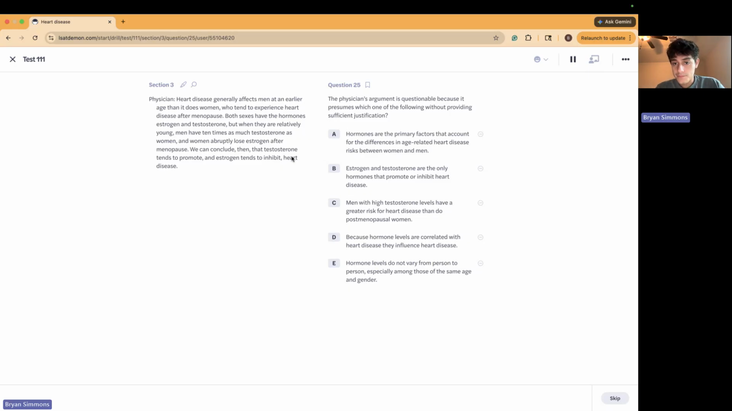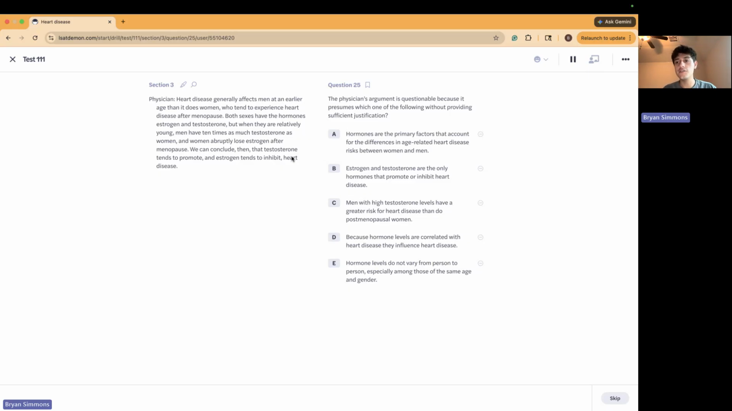And so, for that alone, I wouldn't pick this answer. But if you want to look at postmenopausal women, we also have no clue what the heart disease rates are for postmenopausal women. All we know is that men get heart disease earlier than women go through menopause. Yeah, that's what I was trying to say. And then to compare them, that's like three assumptions that you have to make for the author to allow C to make sense.